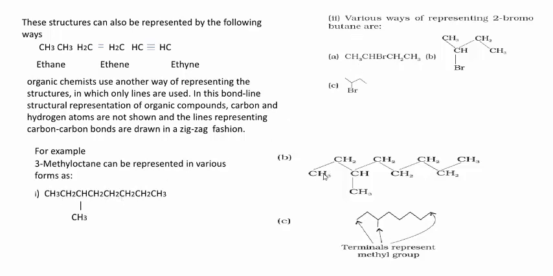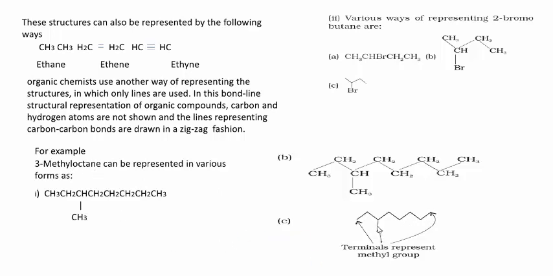Therefore this is also one type of representation of the structure. Next, come here. This is the second type of representation of the molecule, 3-methyl octane. See here, between carbon atoms there is a single bond present. Therefore this is also called the open chain structure. And see here, the third one indicates the bond line structure of the particular molecule, 3-methyl octane.